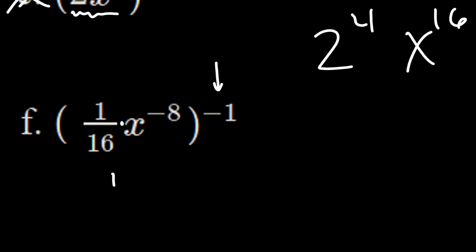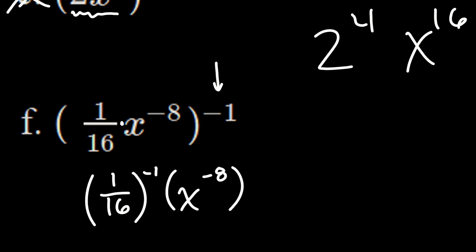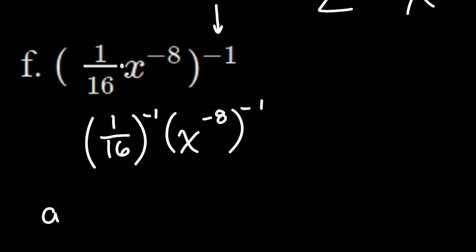So that means that this becomes 1/16, raised to the negative first power. And then I have x to the negative eighth, also raised to the -1 power. So we have this rule: if you have two factors, and be careful, these are factors, things being multiplied together to produce a product, but raised to a particular power, something equivalent is you can raise each one of those factors individually to the power. So this is equivalent to a to the c times b to the c.